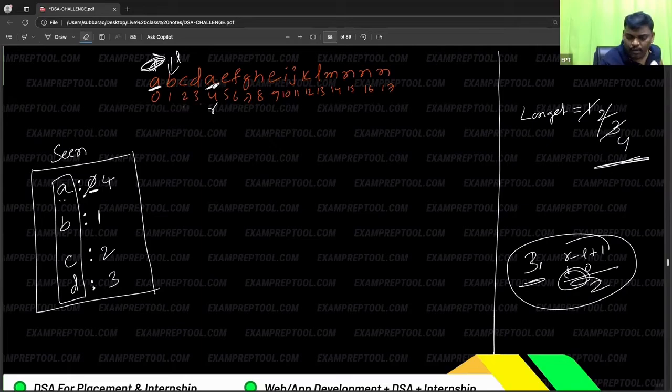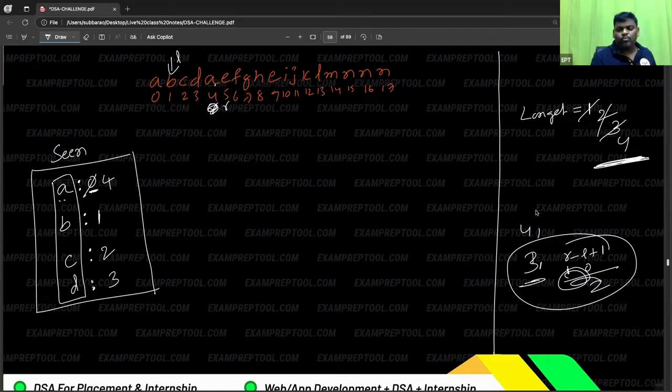Remember everyone, whenever a new one comes, R will increment. Whenever an old one comes, L will increment. But R will increment every time because it moves in the forward direction. Now R is here. Are you a new one? Yes. Then because E is the new one, existing is 4.